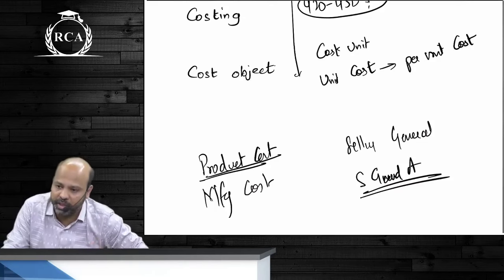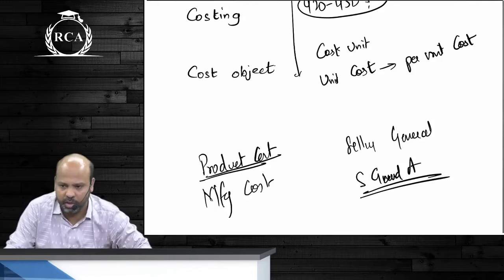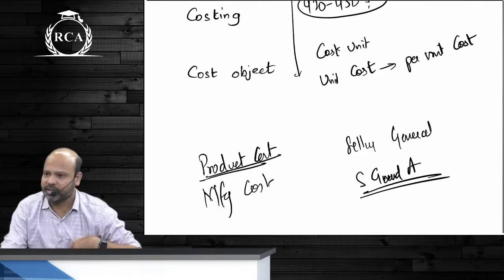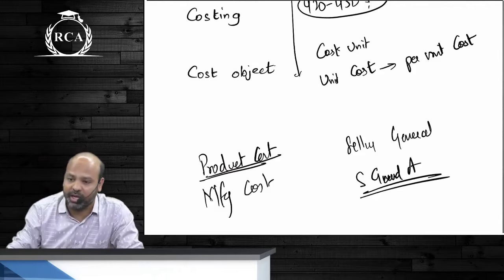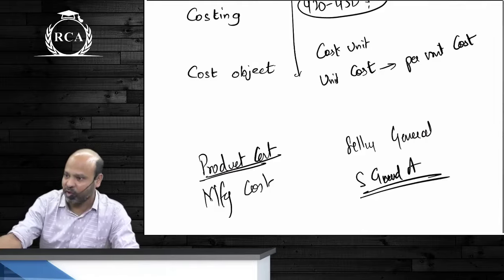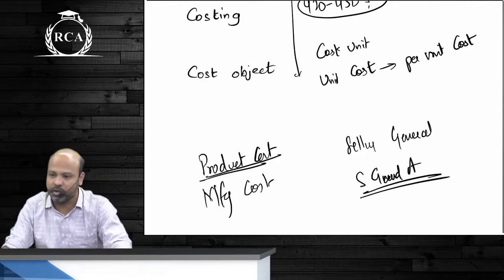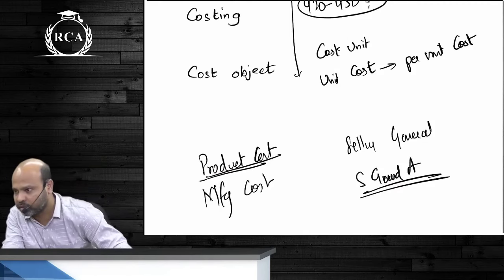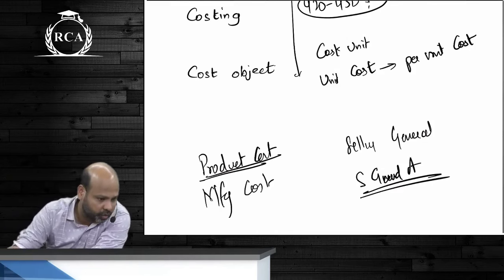You talk about cement, guys, you will talk about cost per ton, you will talk about cost per bag. Usually they talk about cost per bag of 50 kgs, or 25 kgs, 30 kgs, whatever it is. If you talk about a car, you talk about cost per unit, not cost per kg. Will you measure the car in total kgs and then describe the price? No. If you talk about a fruit, it can be cost per kg, cost per dozen or cost per piece. So the unit of measurement in which you're defining the cost is called your cost unit.